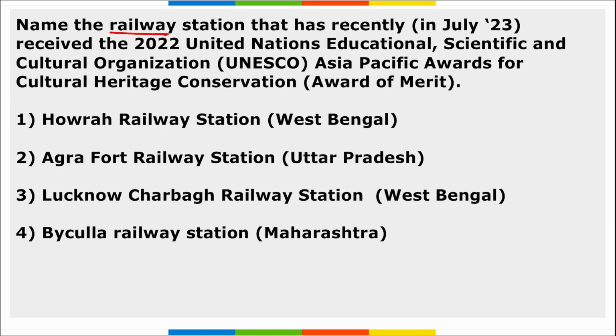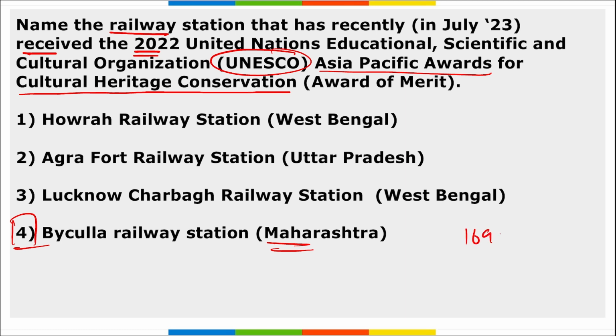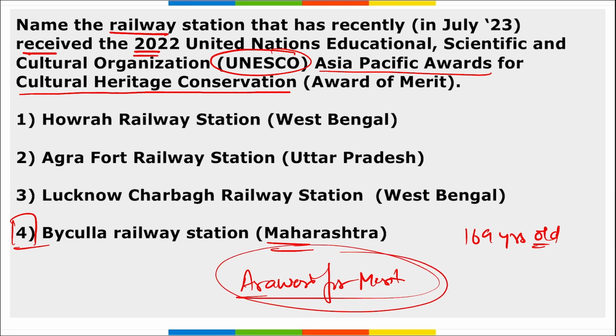Next, name the railway station that recently received the 2022 UNESCO Asia Pacific Award for Cultural Heritage Conservation. Which is it? It is the Byculla railway station of Maharashtra, right? It is India's oldest railway station. It is a 169 year old railway station in central Mumbai, and they have received this UNESCO Asia Pacific Award for Cultural Heritage Conservation. This is also known as the Award for Merit. Correct? It was Byculla railway station.